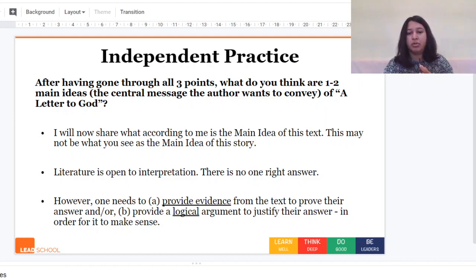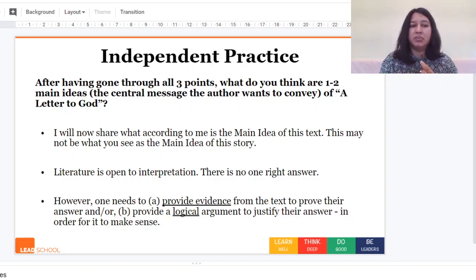So it's really important to be able to justify whatever main idea or even any other thing, like if you're inferring a character trait, that you are providing evidence and providing a logical argument to show why that evidence proves what you have stated, the statement you have made.